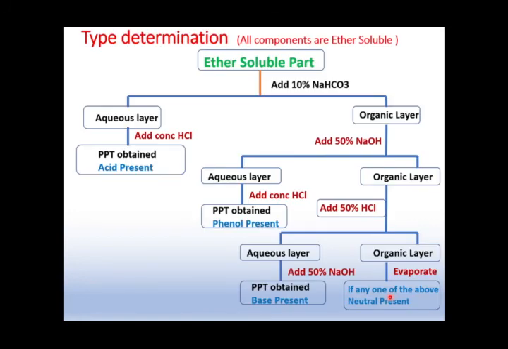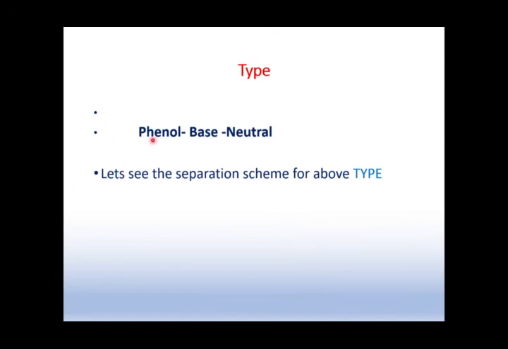How does it come? In the first test, we don't get any precipitate of acid, so we'll proceed with our analysis, and we found that phenol is present, base is present, and neutral is present. So our type, for analysis purpose, we have taken as phenol base neutral. So let's see the separation scheme for this type, how we will separate it out.